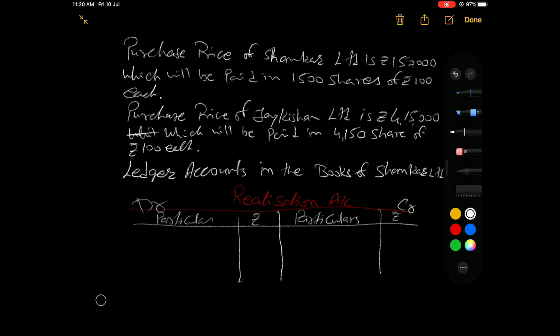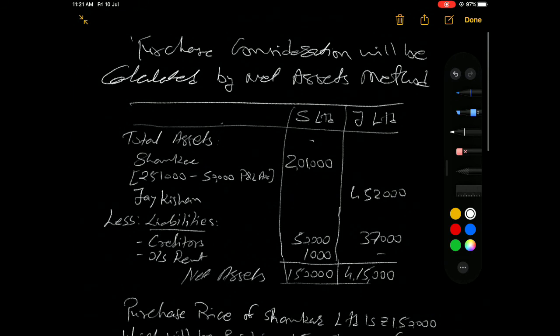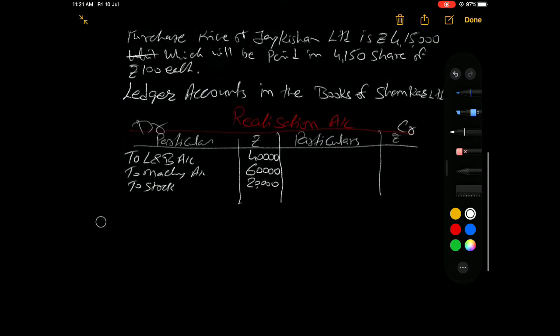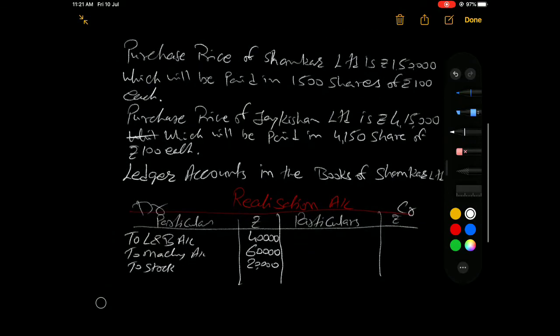We take the assets one by one: land and building account, amount rupees 40,000; machinery account, rupees 60,000; stock, rupees 20,000. Here there is no mention of market values, therefore we take the book value.